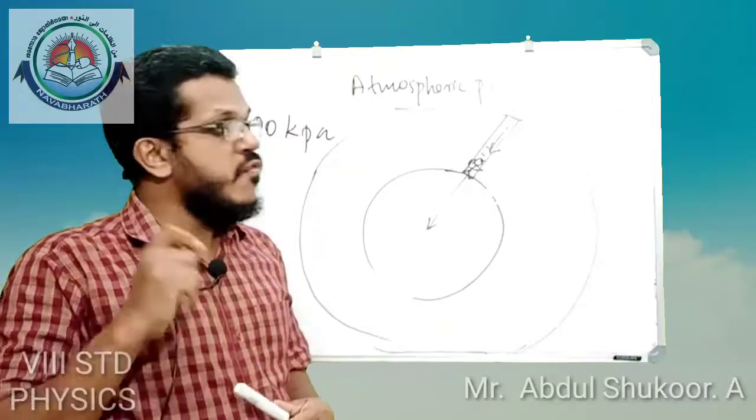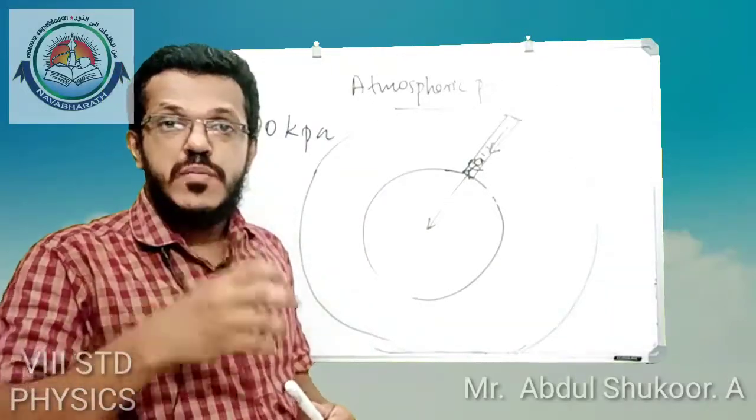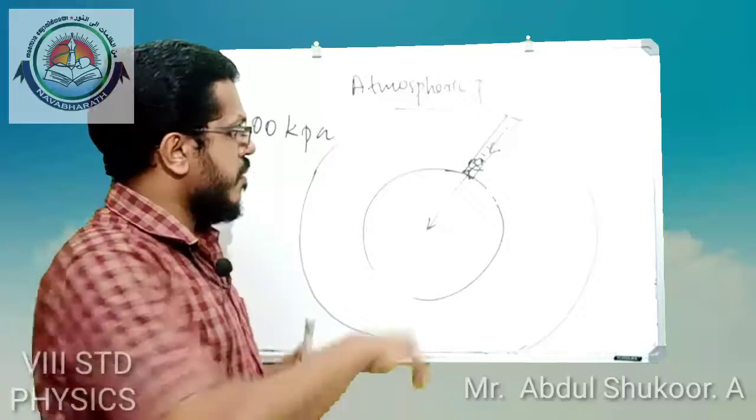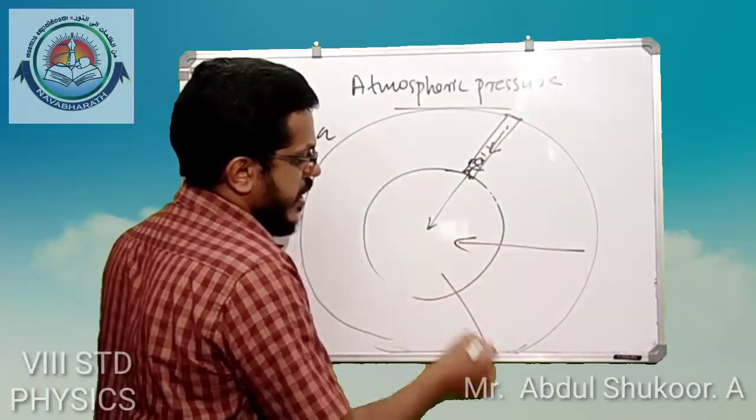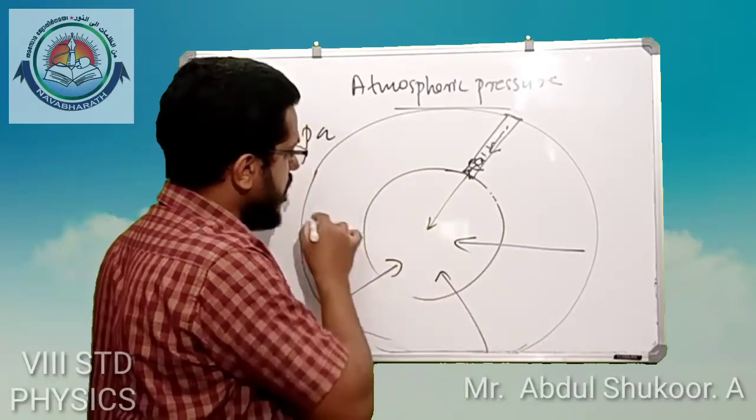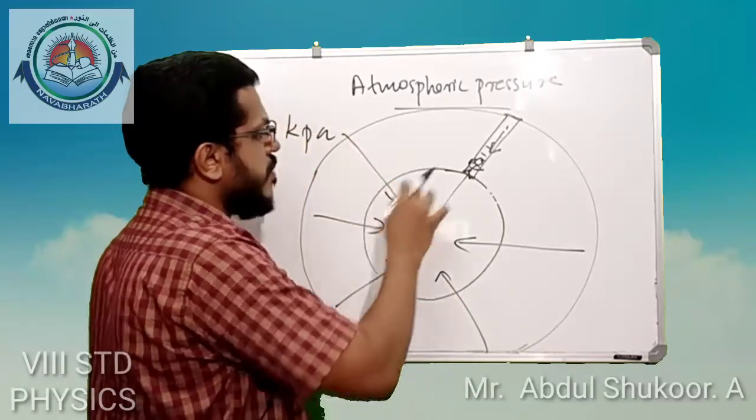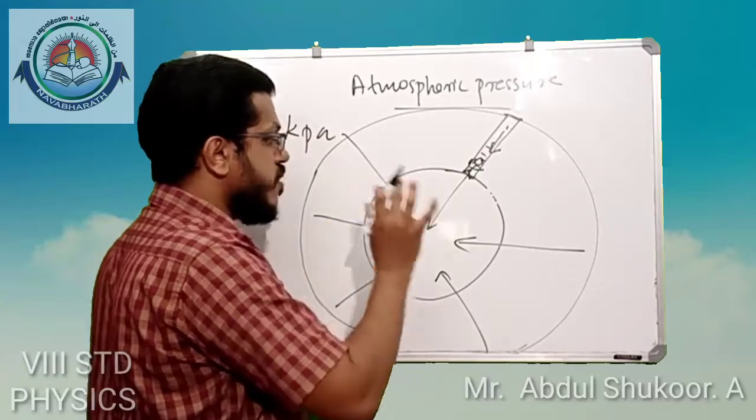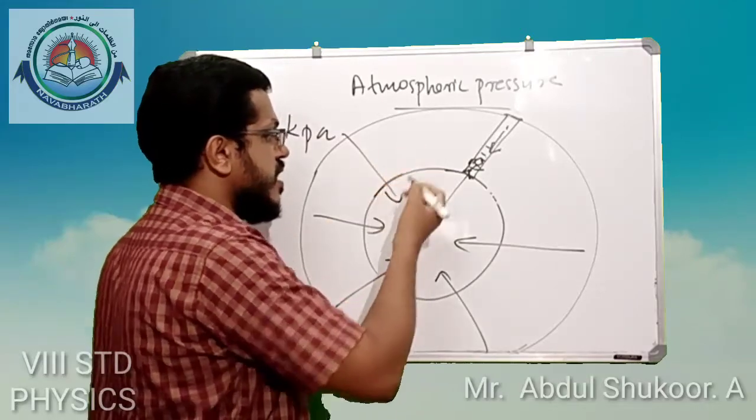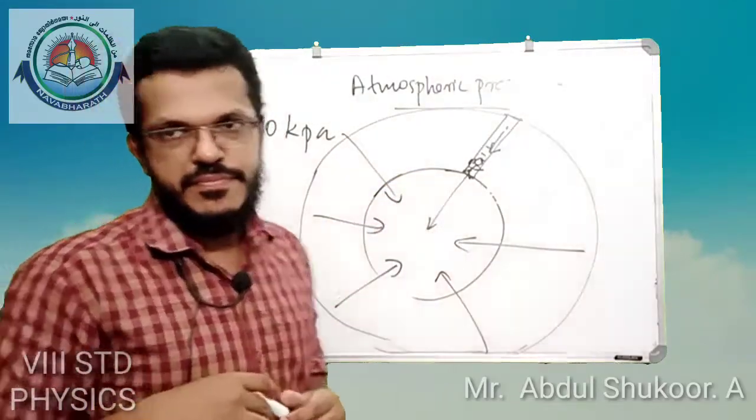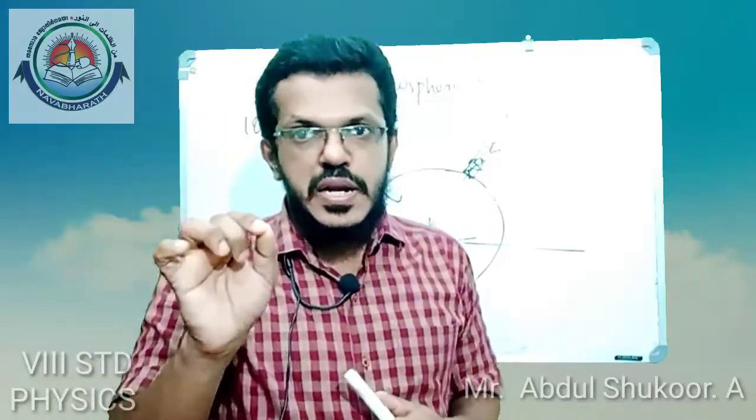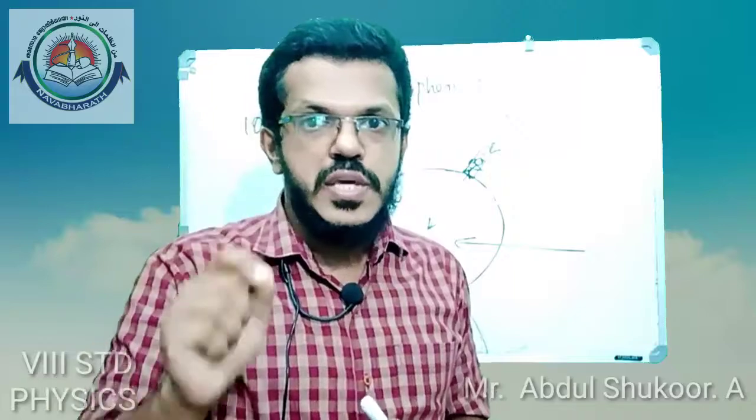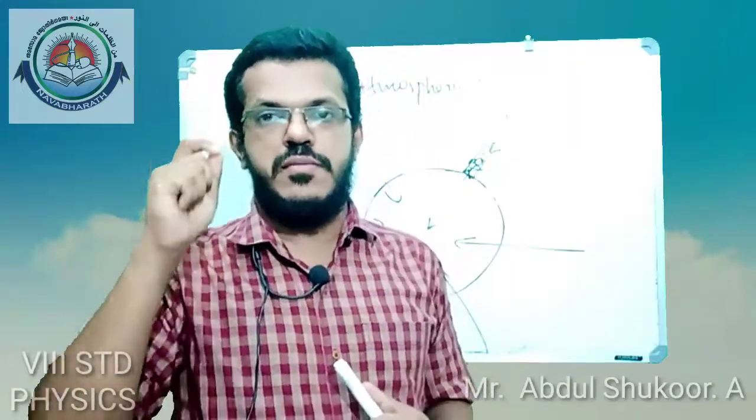Then where will the value of atmospheric pressure be maximum? Because the total weight acts towards the center of the earth due to gravitational force, the atmospheric pressure is maximum at the surface of earth.